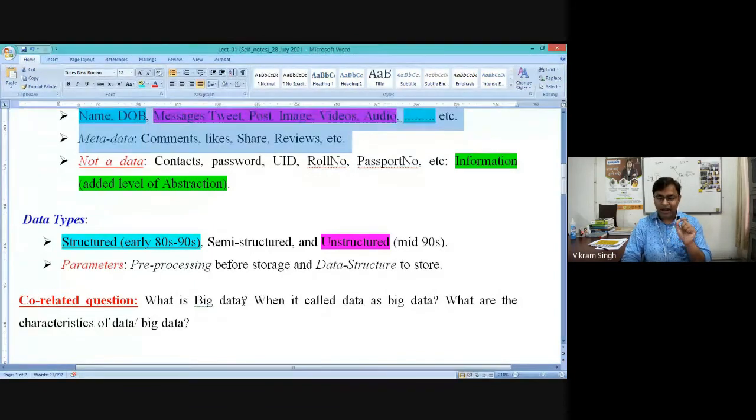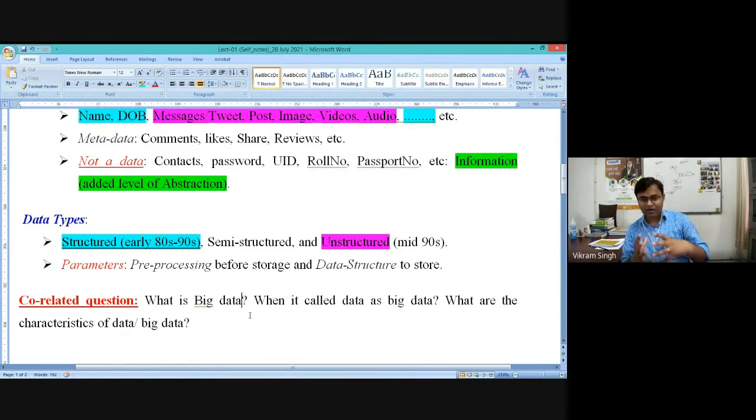We are not adding, so you should always have this clarity. We are not adding any new type of data in big data. Big data is just the traditional data objects collected, organized, arranged, or stored at a higher scale, right? So in some cases it is volume because of which a data becomes big data. In other cases it is the velocity of data which makes the same data become